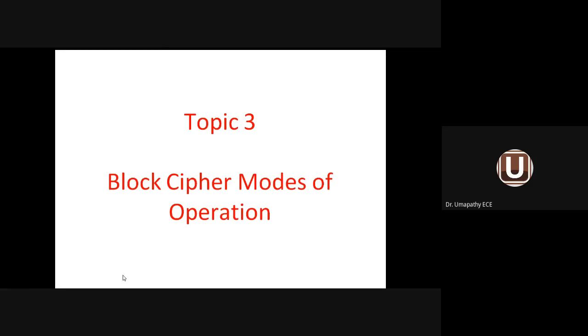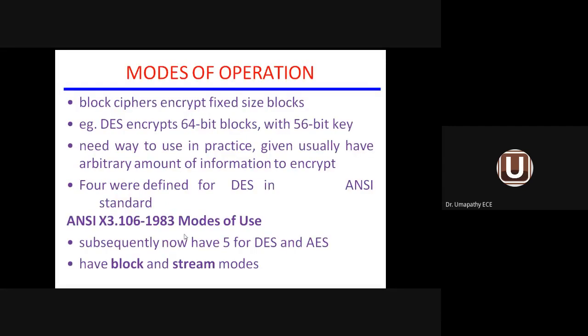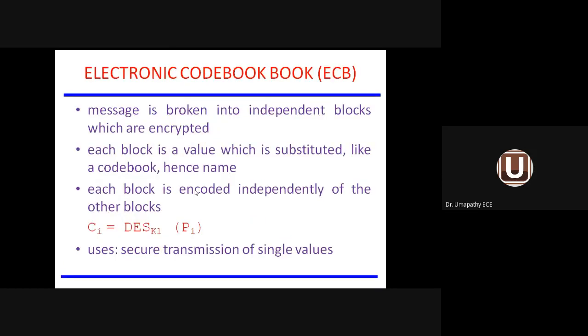Go to topic number 3, block cipher modes of operation. In topic 1, we saw the DES standard. Topic 2 was the principles of block cipher. Now let us see what the various modes of operation under block cipher are. There are various modes of operation. The first mode is called electronic code book, abbreviated ECB.